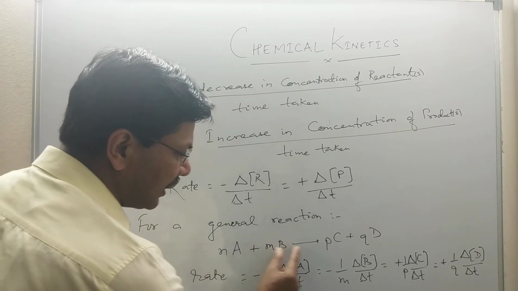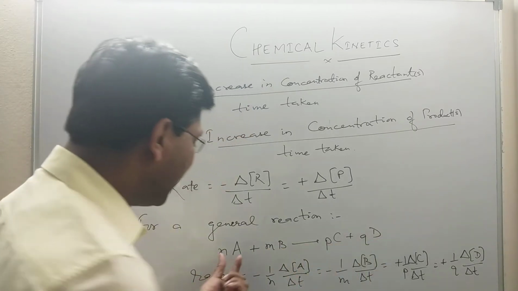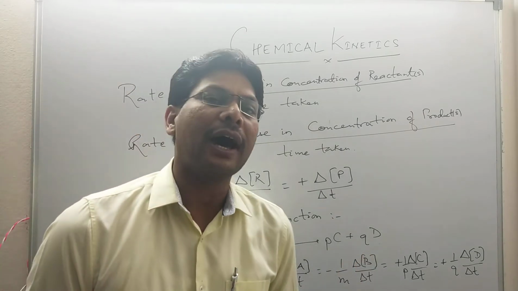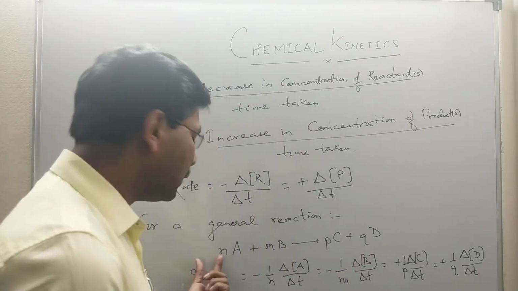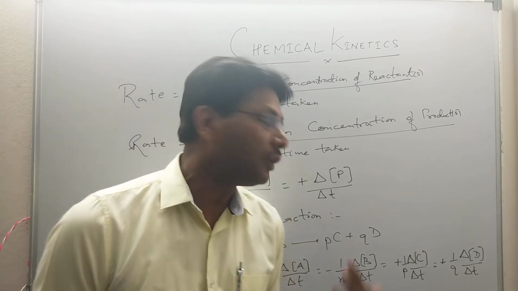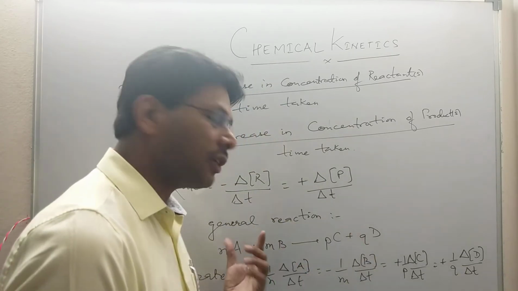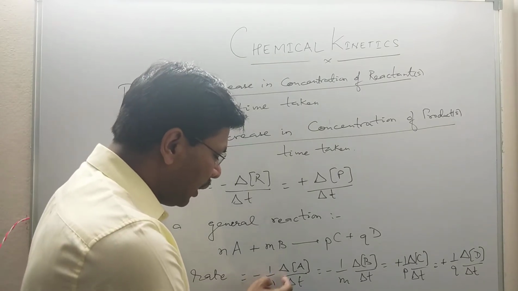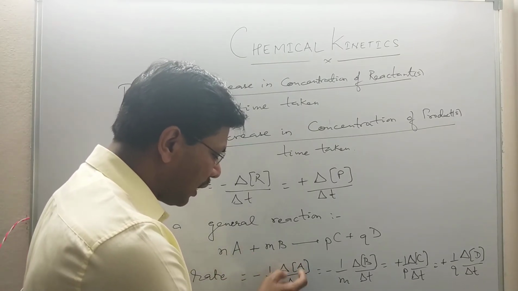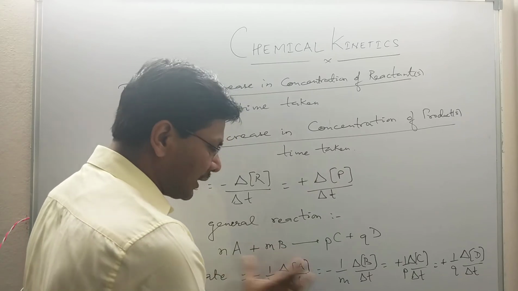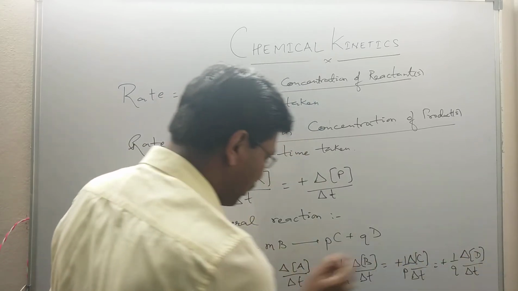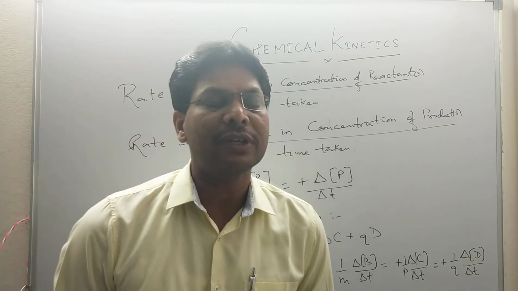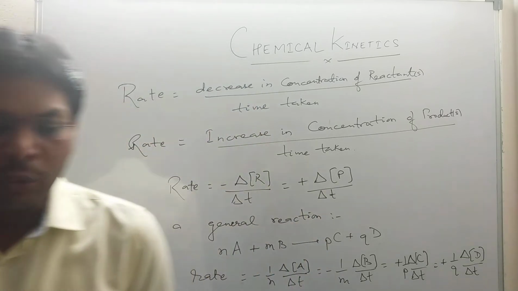nA + mB gives pC + qD. Here n, m, p, q are the stoichiometric coefficients that denote the number of moles of reactant consumed and product formed. So rate will be minus 1 by n delta [A] upon delta T. For reactants we use the minus sign, for products we use the positive sign, and we divide by the stoichiometric coefficient.